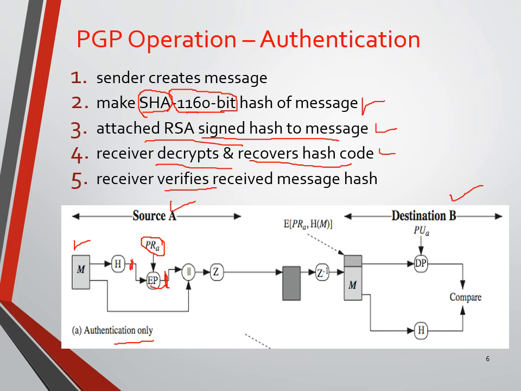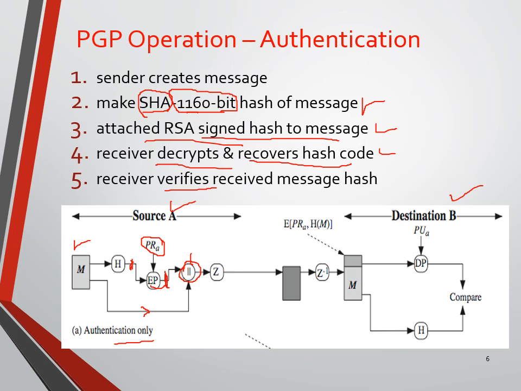Now we are combining. We are concatenating the encrypted hash code and the message. We just combine both. So at this stage we have two parts: one is the encrypted hash code, and the other is the simple message.